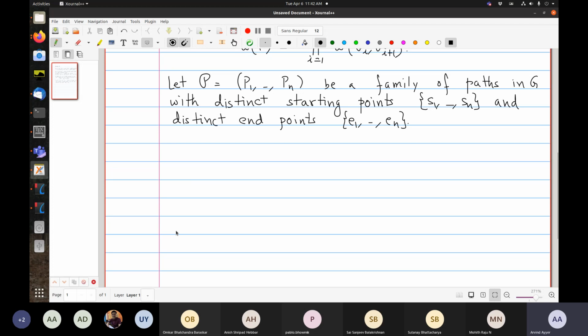Now I want to assign a sign to such a family of paths. The weight of the family is W of P, the product for i equals 1 to n of W of Pi.